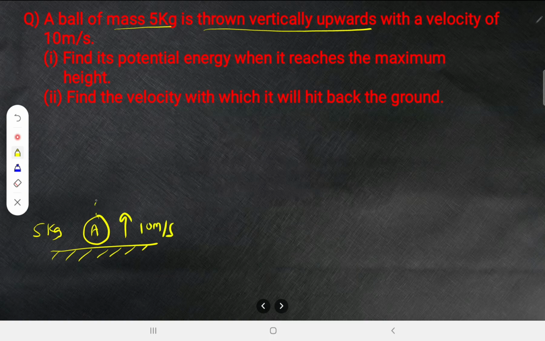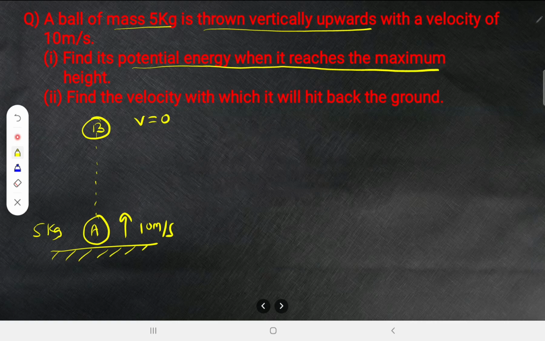Now it will definitely go to a certain height, and it will stop there. When it stops there, what is the velocity? That is 0 for sure, and let me call it point B. Find the potential energy when it reaches the maximum height. When it reaches the maximum height, it has already reached here. So what is its potential energy? Can you tell me?